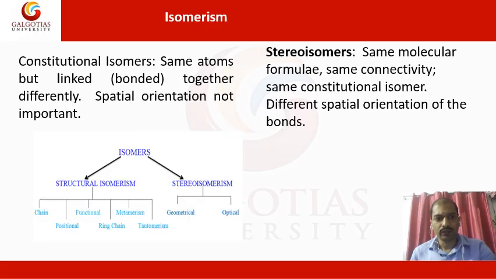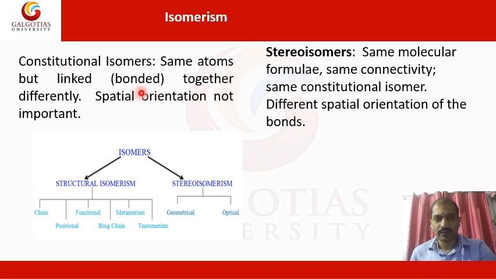Here we will discuss how isomers are different from stereoisomers. Isomers, you might already have an idea about from your undergraduate course. What is the meaning of isomer? These are the same atoms but linked together differently, and spatial orientation is not important. It means the three-dimensional structure is not important when we discuss isomerism.